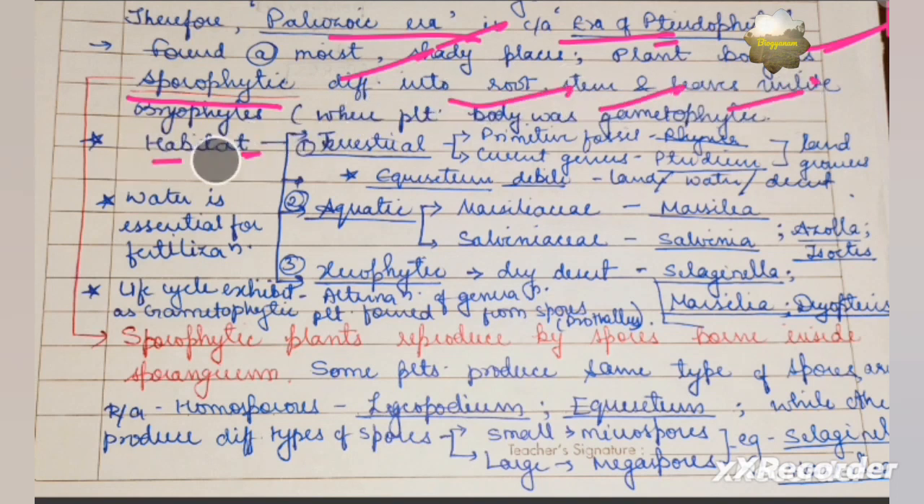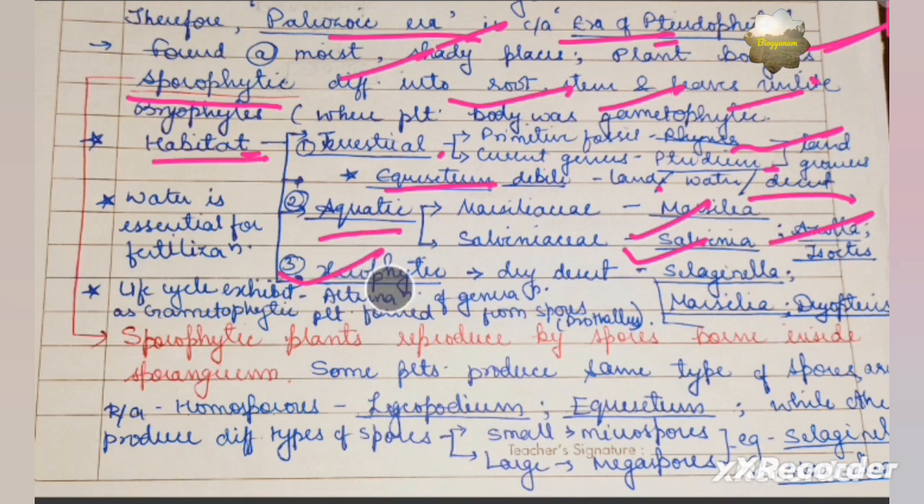The habitat of pteridophytes could be terrestrial, such as Rhynia, which is one of the fossils, and Pteridium. Equisetum can grow on land, water, and desert. Aquatic species include Marsilea and Salvinia, and Azolla also. Xerophytic species of pteridophytes which inhabit the drylands include Selaginella, Marsilea, and Dryopteris.